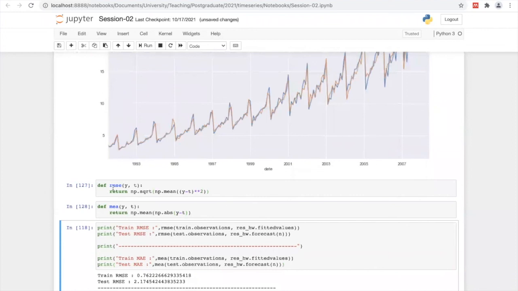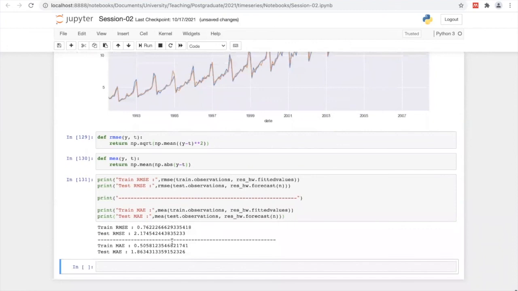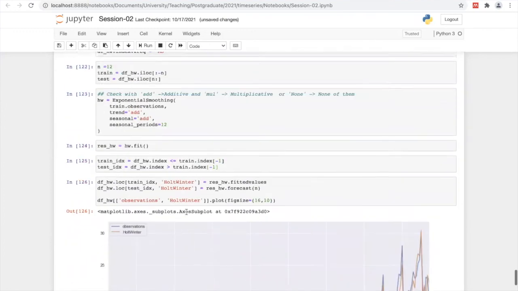I have discussed them, right? Root mean squared error and mean absolute error, right? Then let's check what we can see. In the root mean squared error, you can see in the training data set it's something like 0.76 and test 2.17. And for the mean absolute error, 0.5 and 1.8. Right, it's for the additive approach.